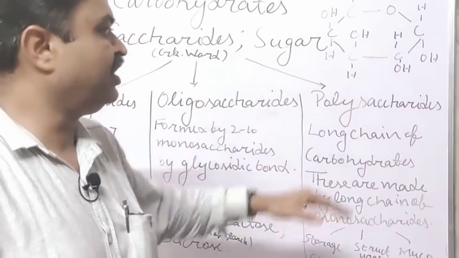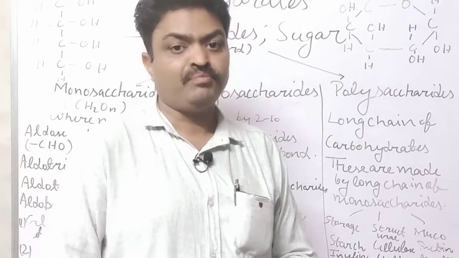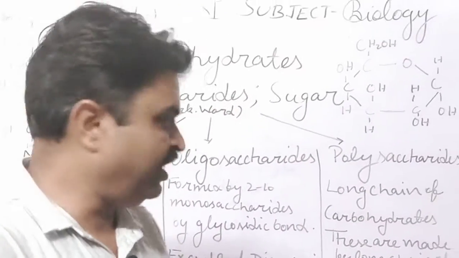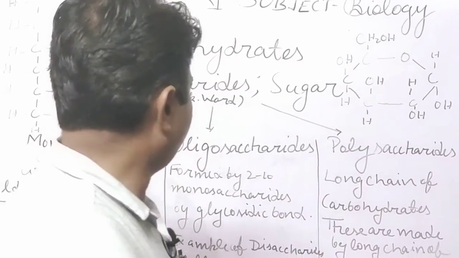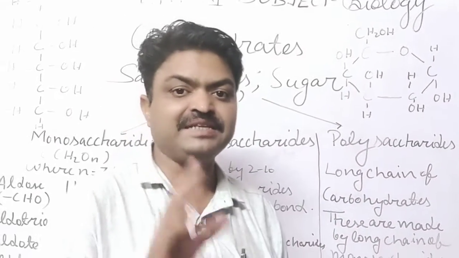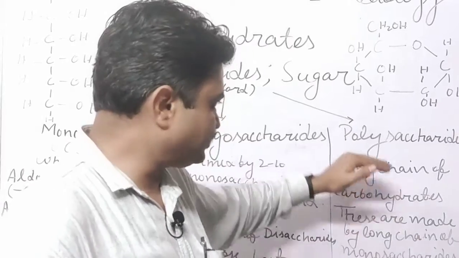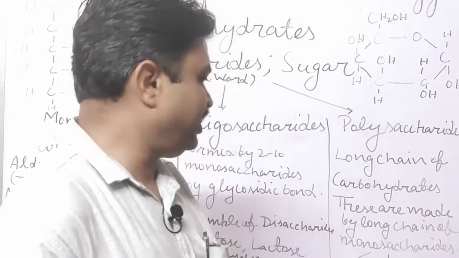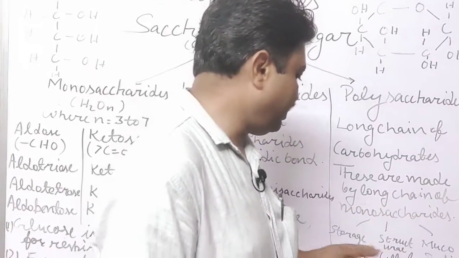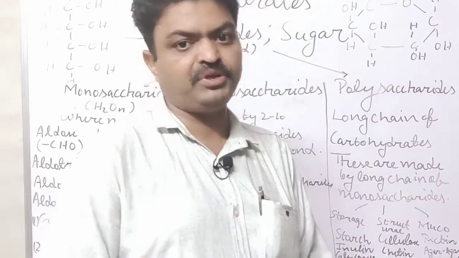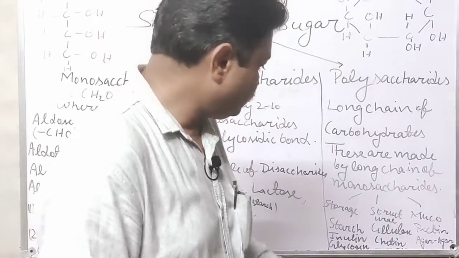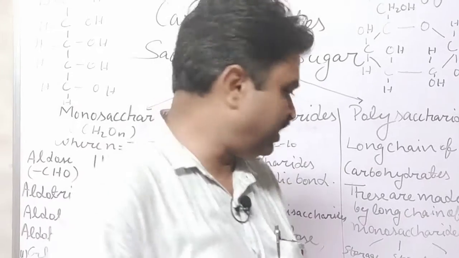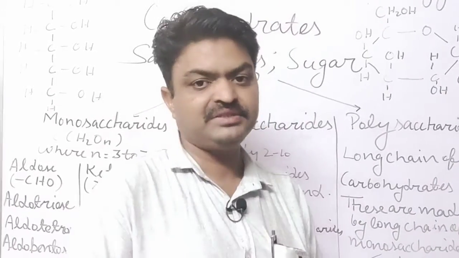Now we come to the polysaccharide. Polysaccharide is a long chain of carbohydrate, student, and it is a long chain of monosaccharides or oligosaccharides. That's why it is known as poly. Poly means many. These are made by long chains of monosaccharides, and there are three types of polysaccharide, student: storage polysaccharide, structural polysaccharide, and mucopolysaccharides.